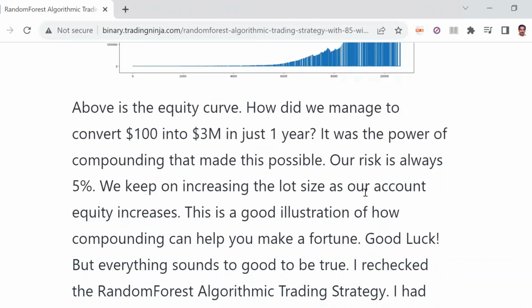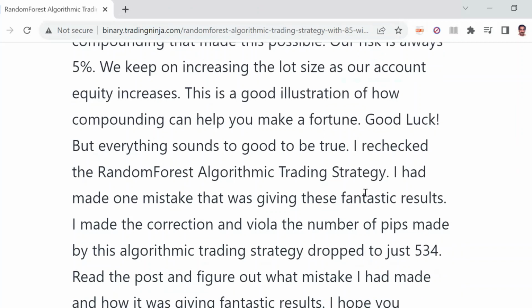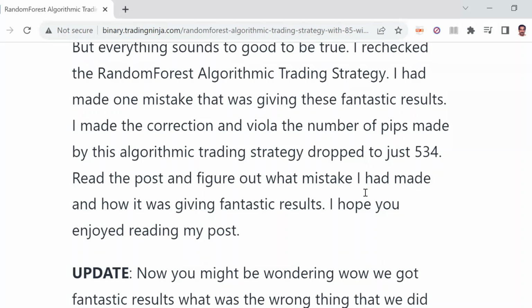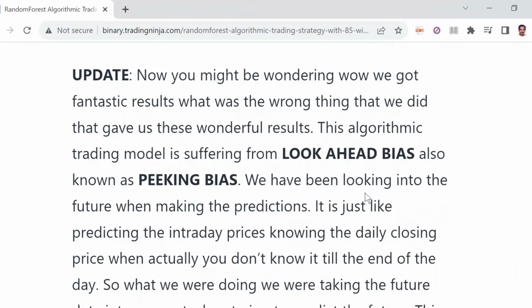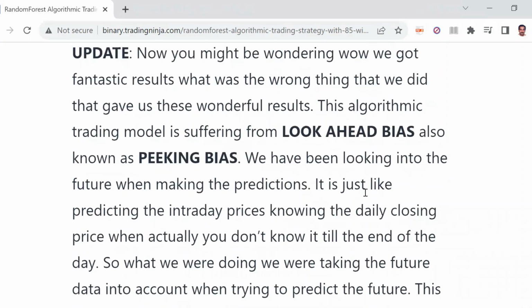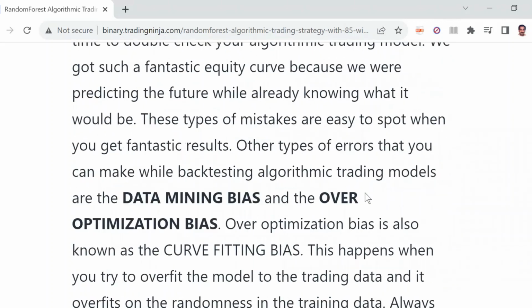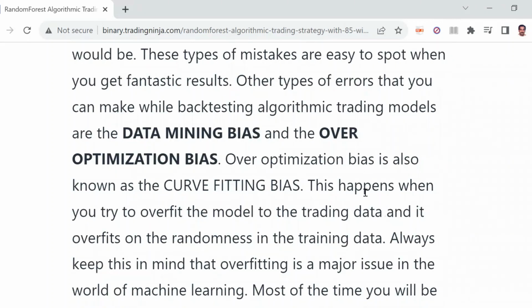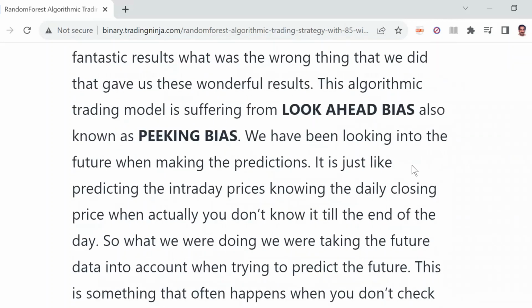Power of compounding, continuous trading, daily 24 hours. We can't do it as humans. And for 1 year, we don't withdraw any money. So you can go through all these things. There are some mistakes. The two major problems in algorithmic trading are look-ahead bias, so not peeking, meaning we cannot look into the future when making the predictions, and then data mining bias and over-optimization bias. So I hope you like the video.